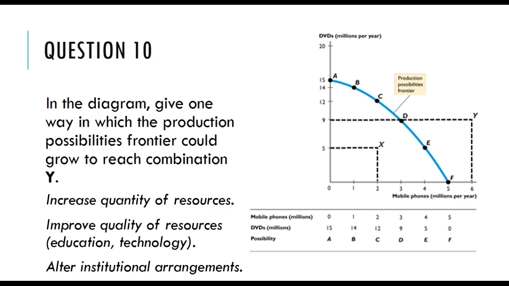All workers get 2 hours for lunch. That's the law. Well, you could change the law so that everyone only got half an hour for lunch. Right, so there you go. There's 1.5 hours extra work being done due to a change in an institutional arrangement. That is that for the questionnaires.